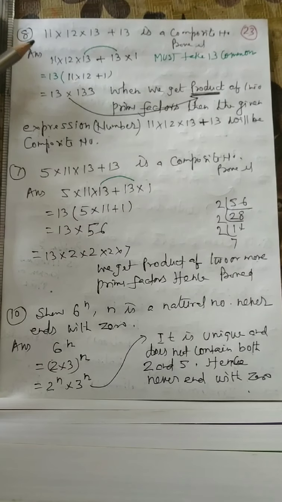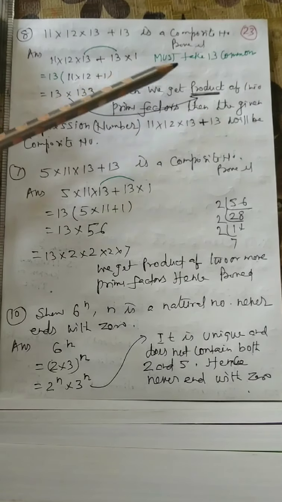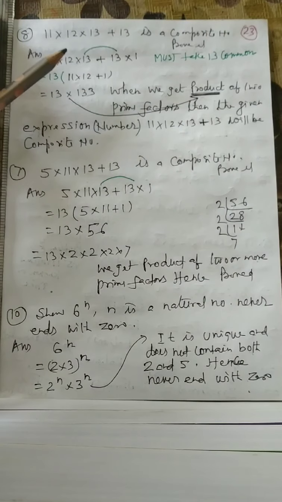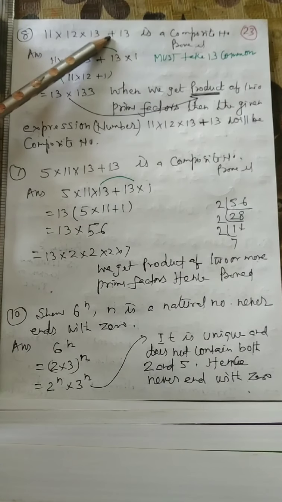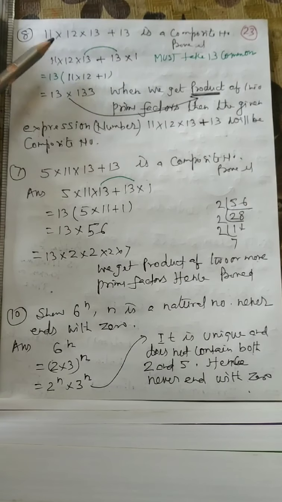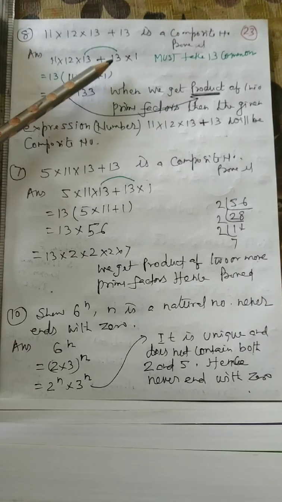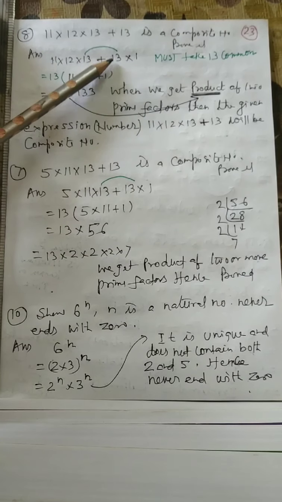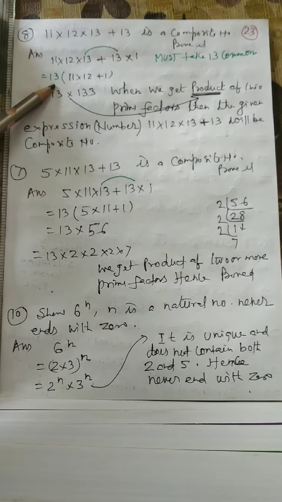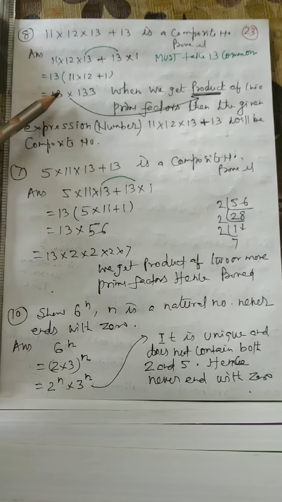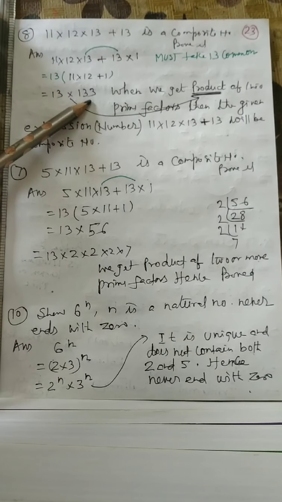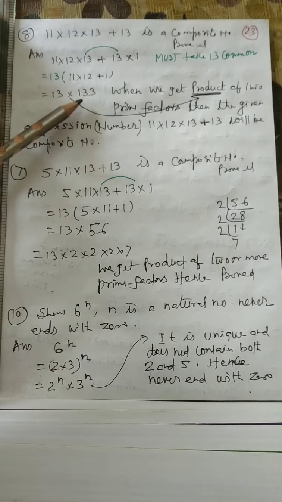Problem number 8. So that this is composite number. Here addition sign is available. Sign of addition should not be here. So 13 can be written as 13 into 1. 13 is common from both. The product sign is available. Product shows that these two, 133 is a prime number, I think.